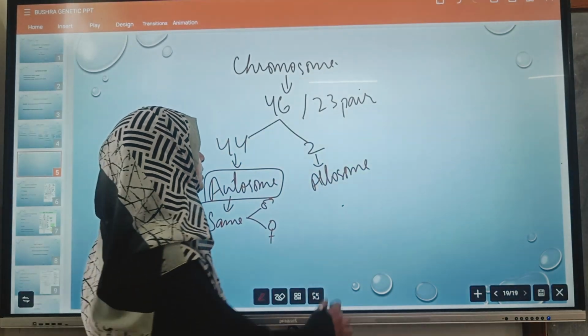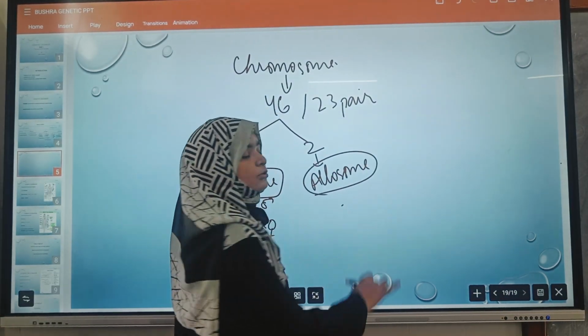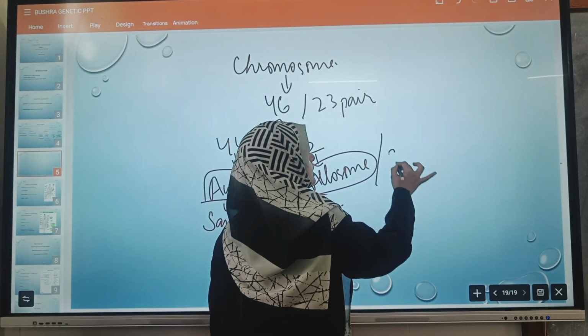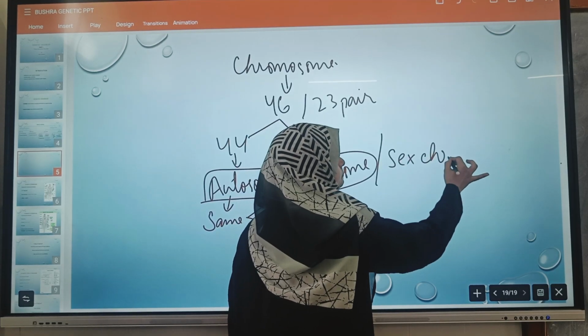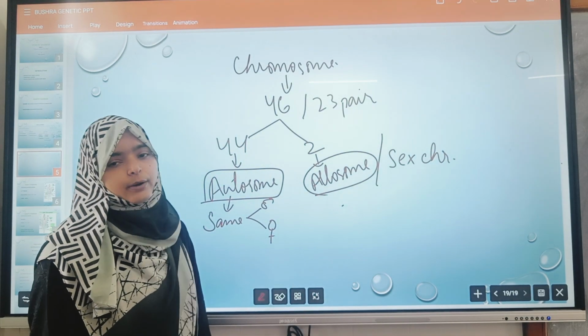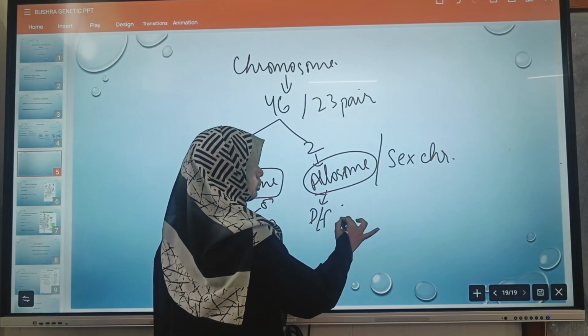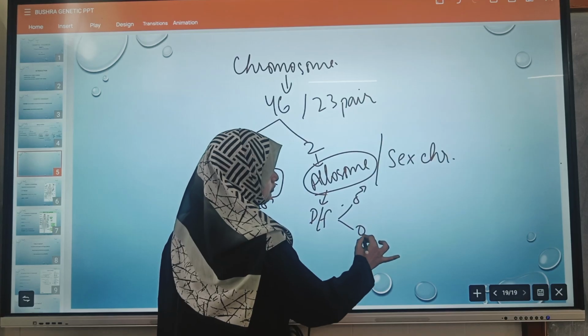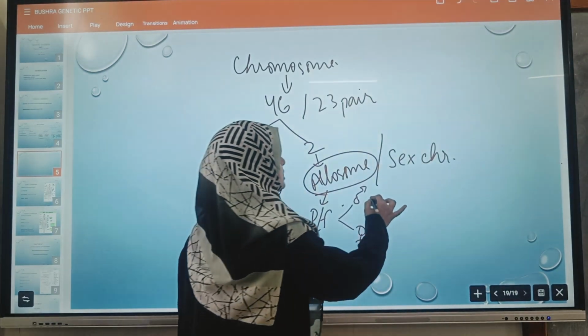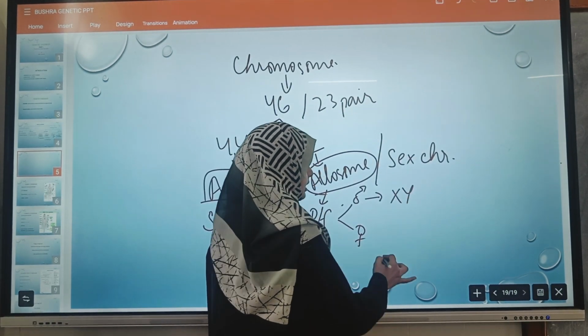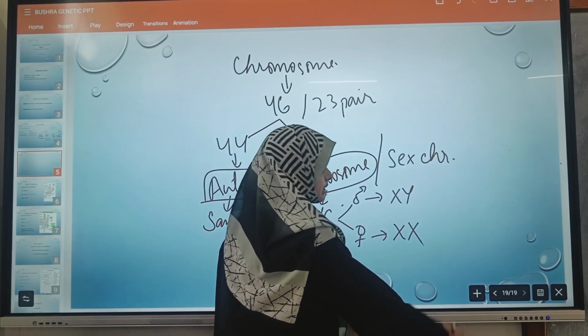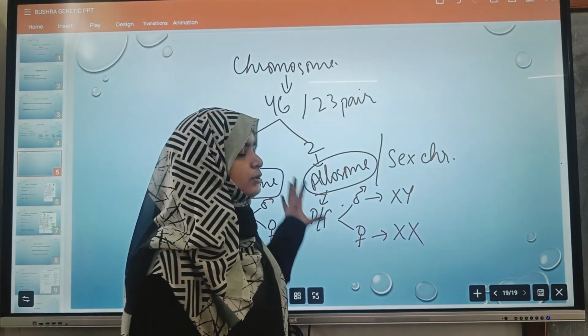Whereas on the other hand, the allosomal chromosomes, also called the sex chromosomes, are different for male and female. In male, it is X, Y, and in female, it is X, X. These are all about the chromosomes.